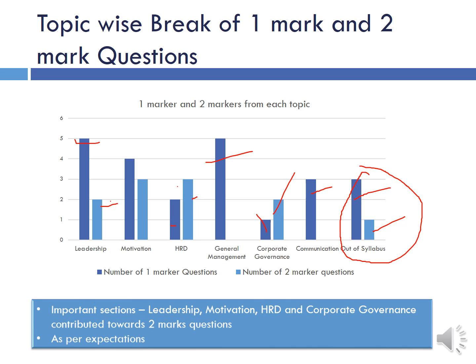So again, I think there were no very high surprises there. Leadership, motivation, and HRD are supposed to contribute the 2 marker questions and overall a greater weightage, so that was expected. From corporate governance also there were 2 marker questions. Overall, it was as per our expectations, and we are very happy to see such a distribution of marks, because that sets the trend. More questions and tougher questions coming from important topics tells you that the paper is being made in the right context.